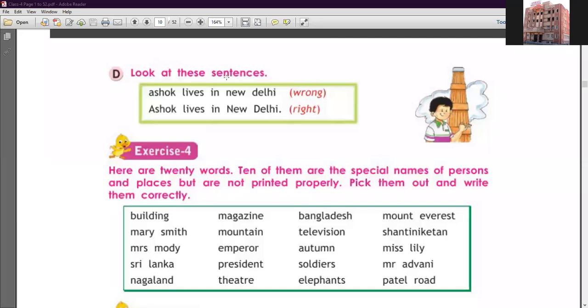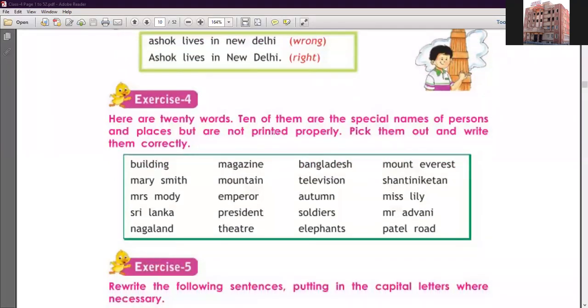Okay, so now let's start exercise number 4. Here are 20 words. 10 of them are special names of persons and places, but are not printed properly. Clear? Pick them out and write them correctly. Okay, student, this is homework for you. So you have to find out the special names of the persons and places in this exercise and write them properly. Tomorrow we will continue this exercise. Okay, student, clear?